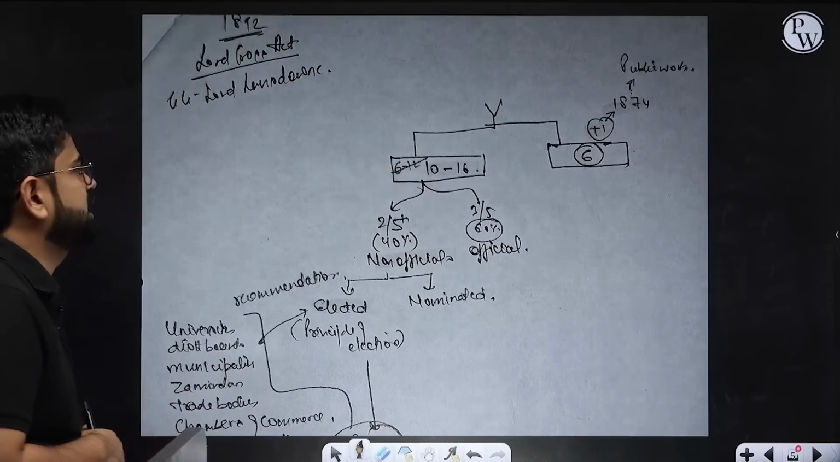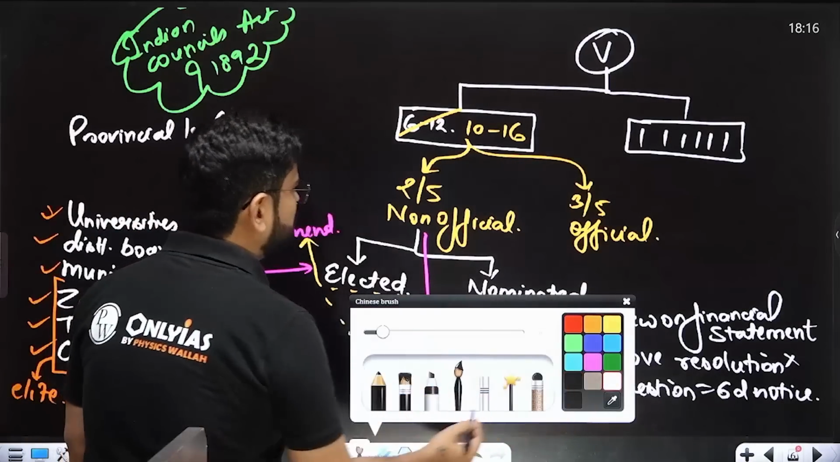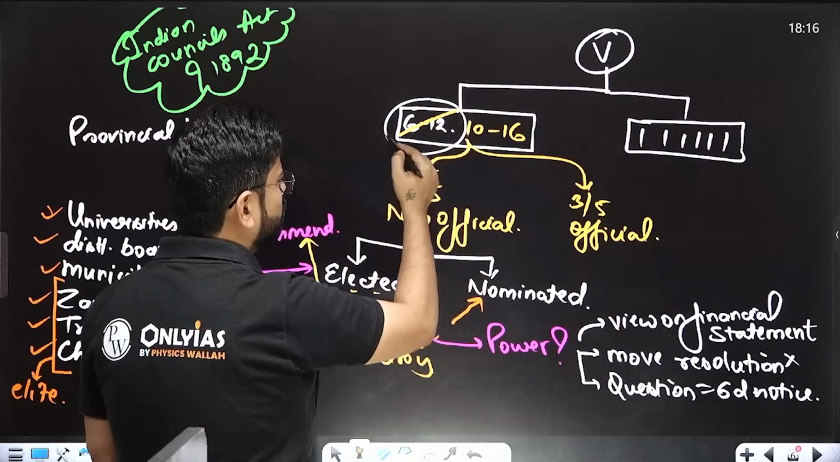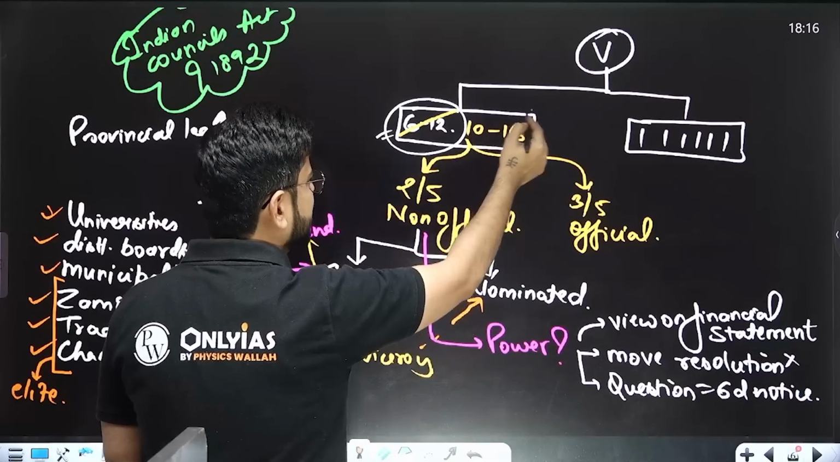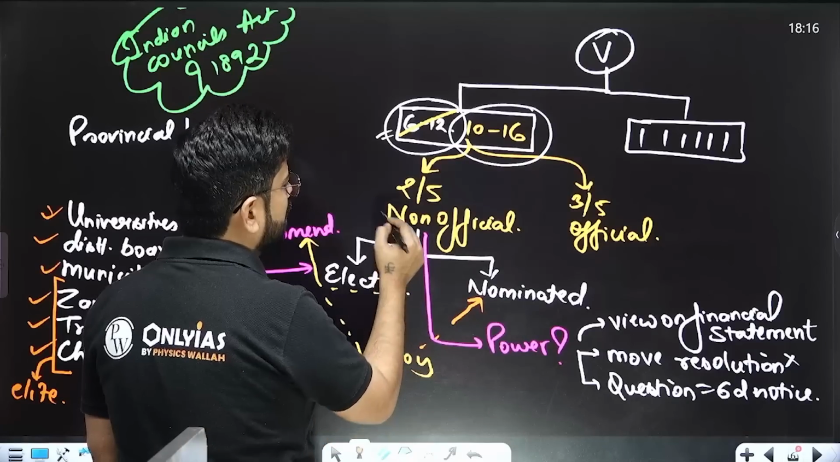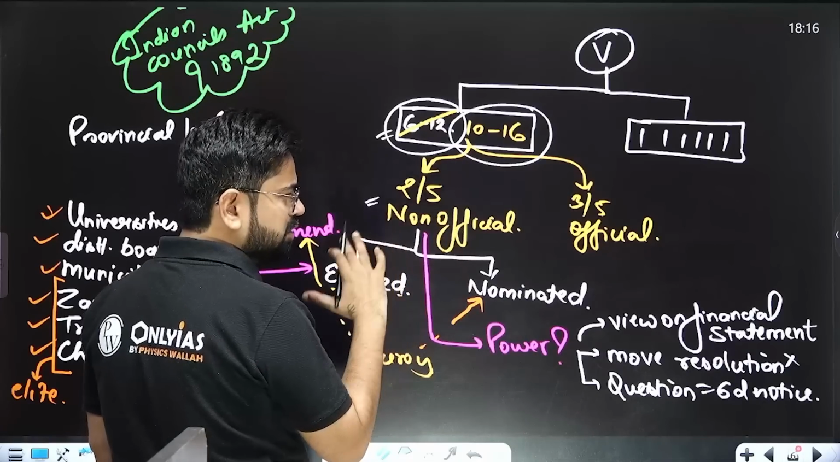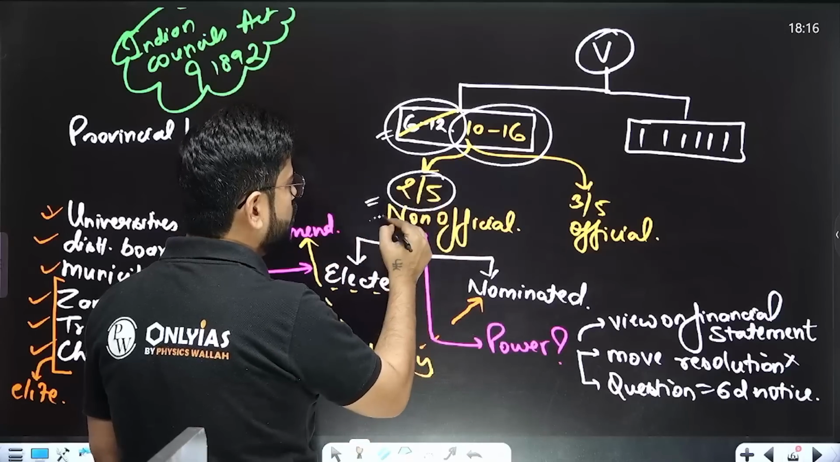Let's talk about the 1892 Act. So in the 1892 Act, what is happening? In 1892, this council was expanded. Earlier there were only 6 to 12 members. Now it was slightly expanded to 16. It can have 10 to 16 members. Another thing which happened was that now 2 by 5, so it was reduced. Earlier it was 50%, now it is only 40%. So 2 by 5 could be non-official.